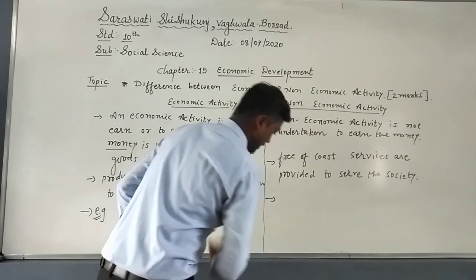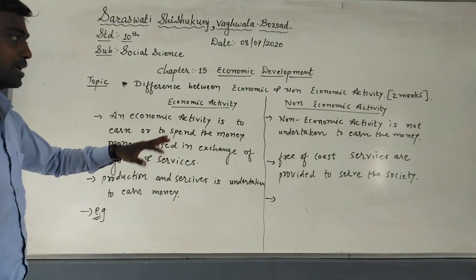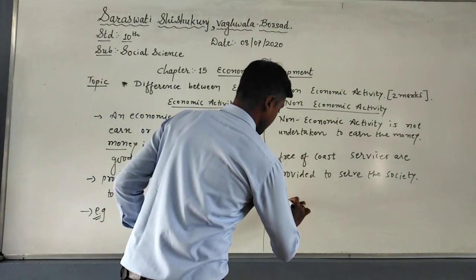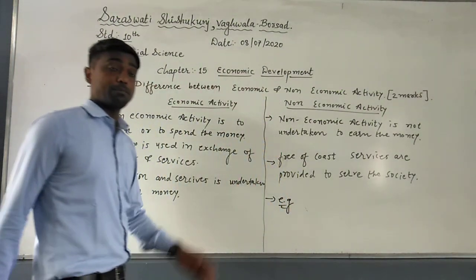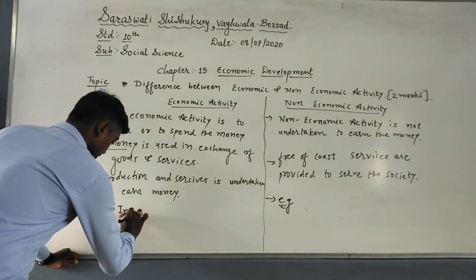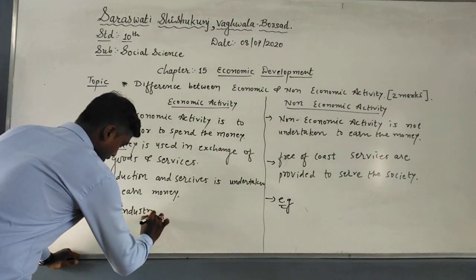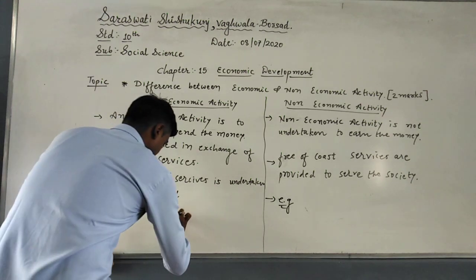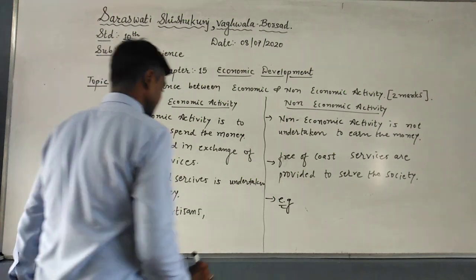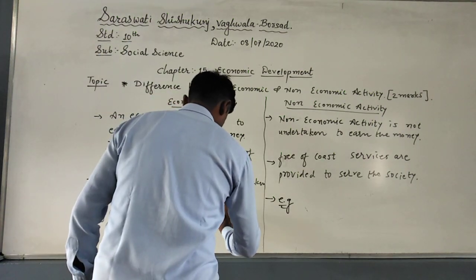Students, please remember that whenever you write the differences, if possible, you must write the last point, which is the example. What is the example of that particular difference? Here the example is industry. Second, artisans, or you can say farmers.